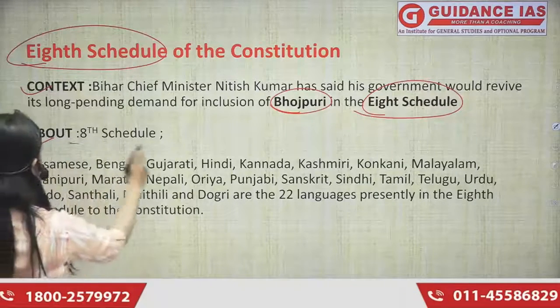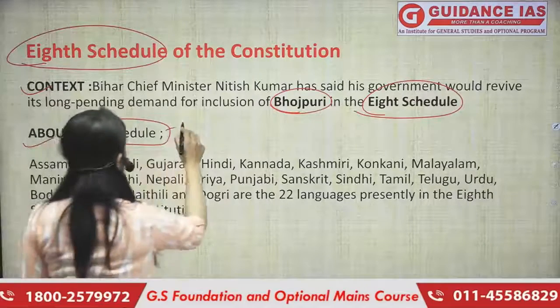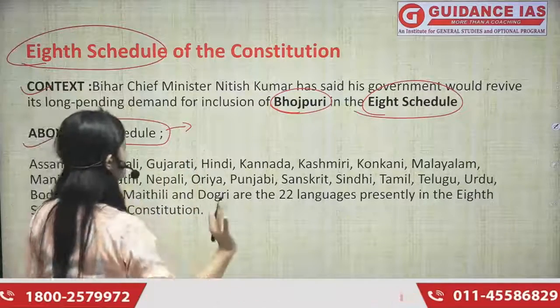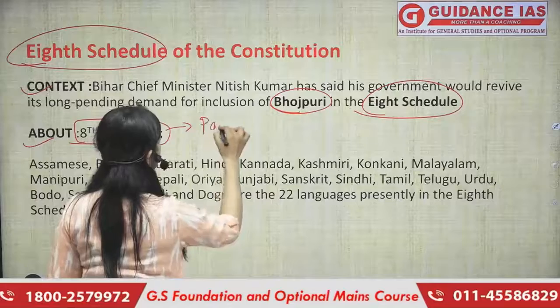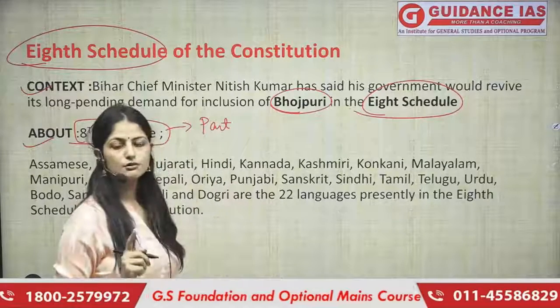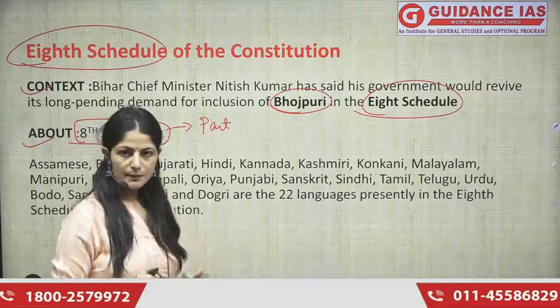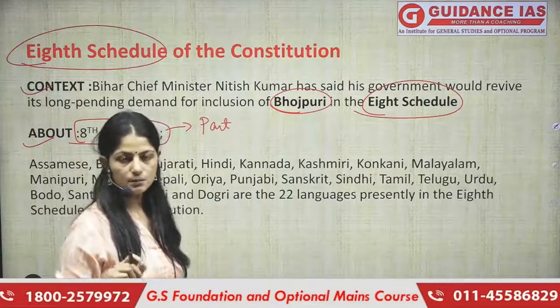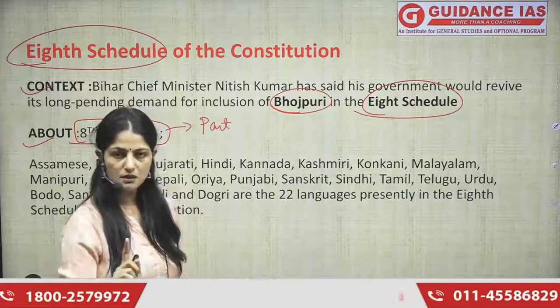So 8th schedule basically deals with, first of all, it comes under part. This is also important for all of you to at least memorize the parts. If you don't remember all the articles, you must memorize the parts.